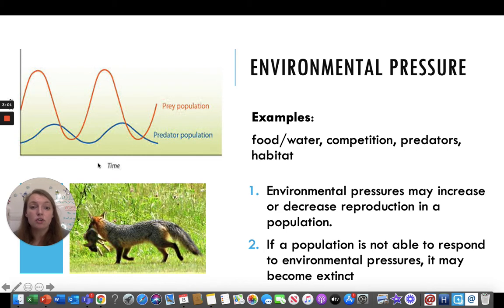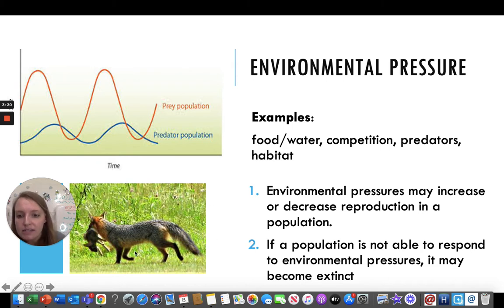Some examples are the amount of food and water, competition, predators, and whether there's enough habitat, enough space for organisms to live. So these environmental pressures can really affect a population. They might cause more babies to be born, or more reproduction or less reproduction. So the environment plays a big role.